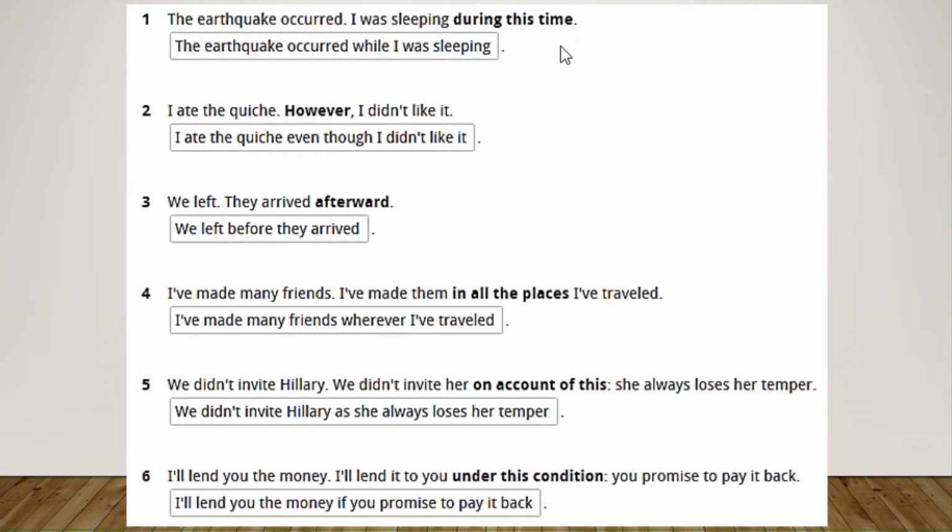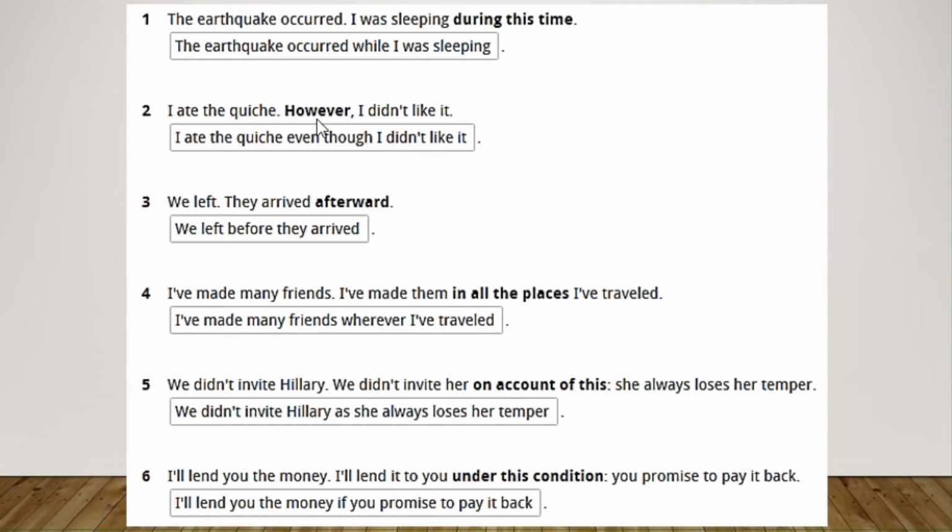Now that you have all the meanings in your head, try to analyze the bold expressions. That's why I really like this exercise. It says, the earthquake occurred, I was sleeping during this time. What time during the earthquake? At the same time. While is the only option when you want to express what was happening at the same time, right? However, this is contrast.